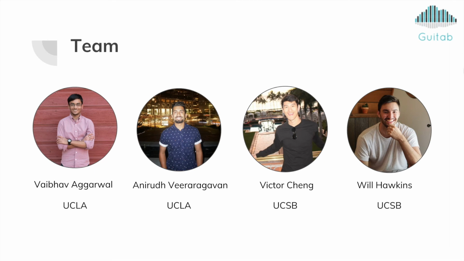Now for the team behind this project, my name is Vaibhav and I'm a sophomore at UCLA, and I helped make the machine learning model. My name is Anirudh and I also go to UCLA. I helped collect training data and process it. The third member of our team is Victor, who goes to UC Santa Barbara. He built the pipeline and the node server. The fourth member of our team is Will Hawkins from UCSB, who has a lot of music theory experience and helped us build the machine learning model.